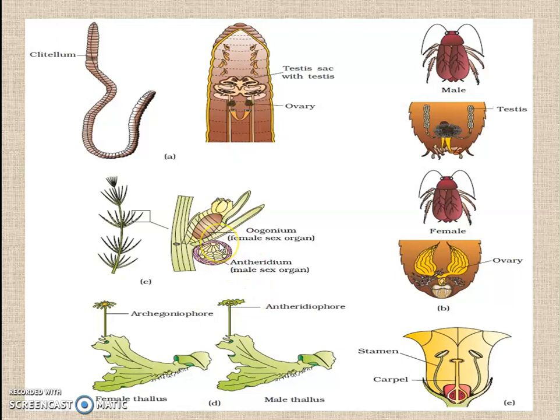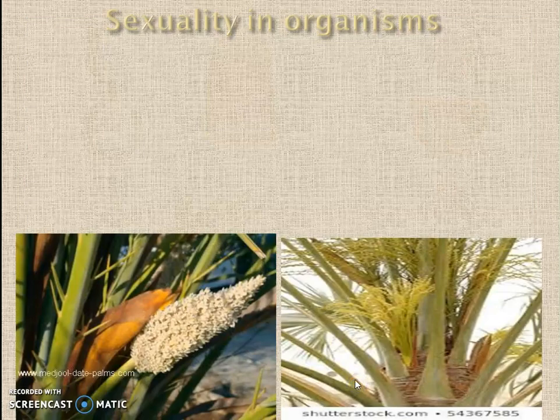And here also in the plant you are able to see both antheridium and oogonium. Here in Marchantia you could see that the antheridiophore is different and the archegoniophore is on a different thallus. Then the cockroach is unisexual, testis is different, ovary is different, and here in the sweet potato you could find both stamen and carpel in one flower.